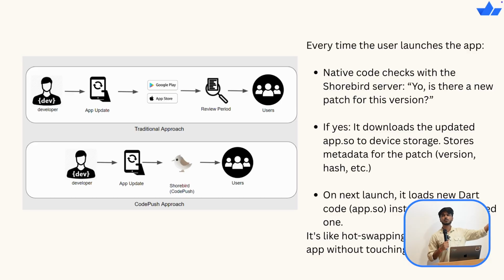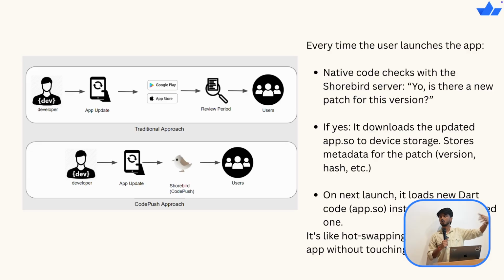Here you see two images. One is the traditional approach, how we normally do our app updates. You push an update via the stores, there is a certain review period, and then it gets distributed to the users. But in a Shorebird update, you push it via Shorebird, so you skip the review period and it directly gets distributed to the users. Every time the user launches the app, native code checks with the Shorebird server: is there any patch for this version?